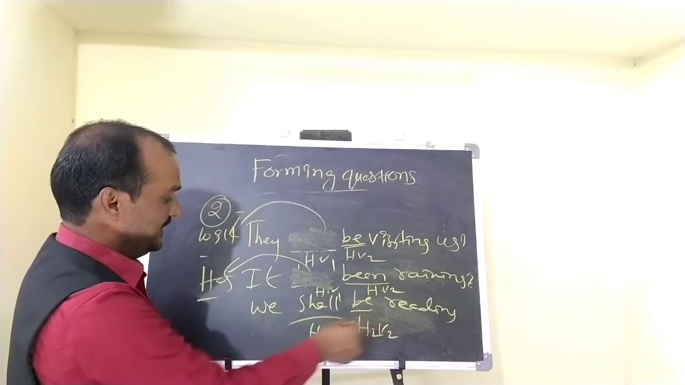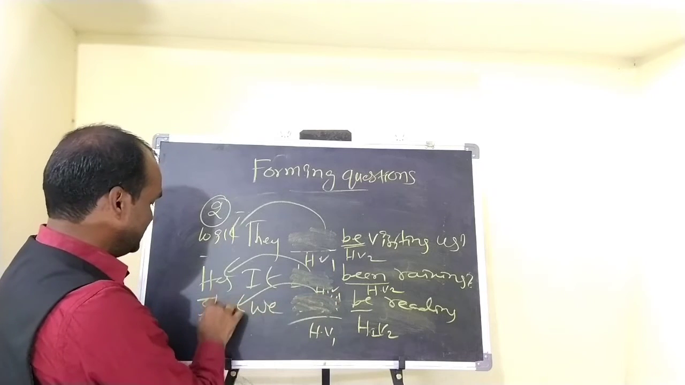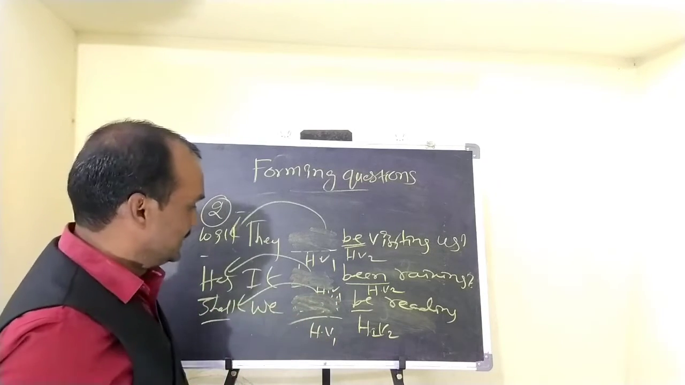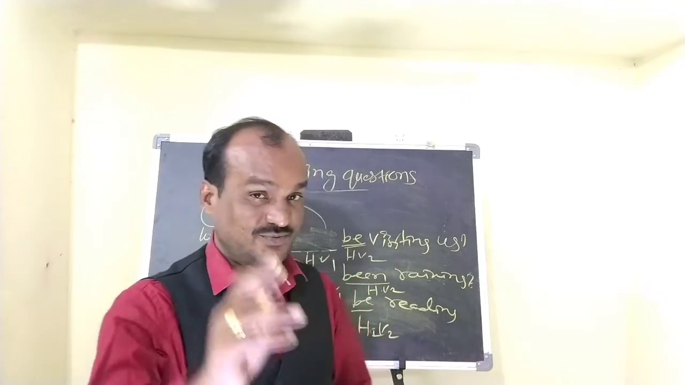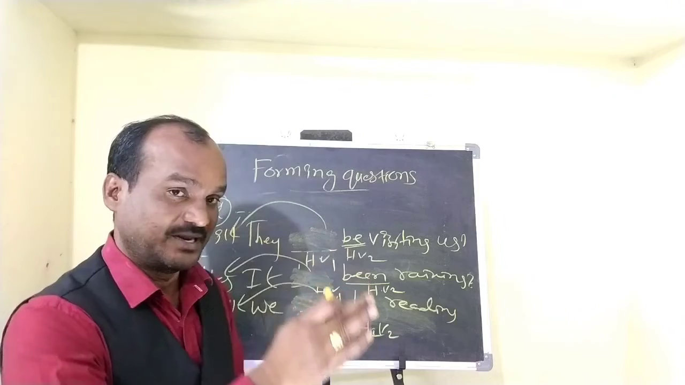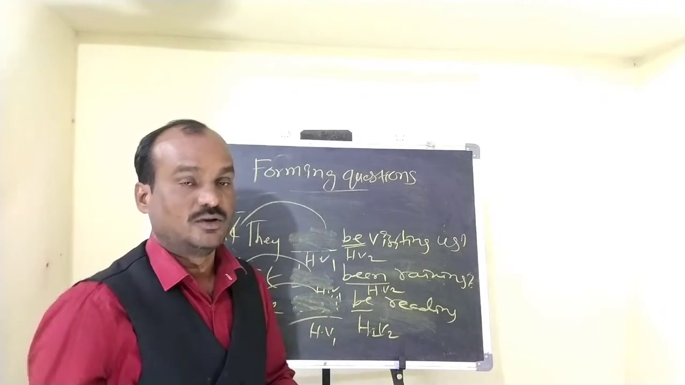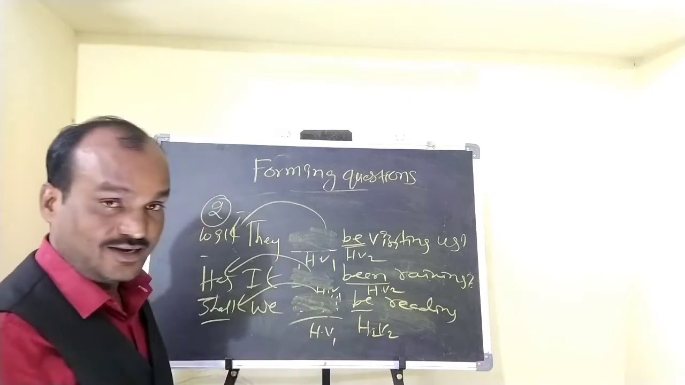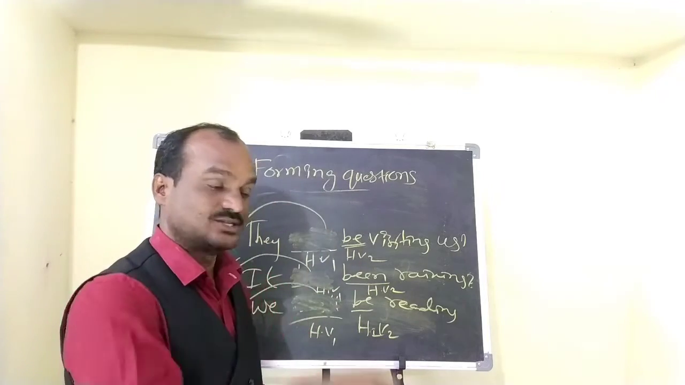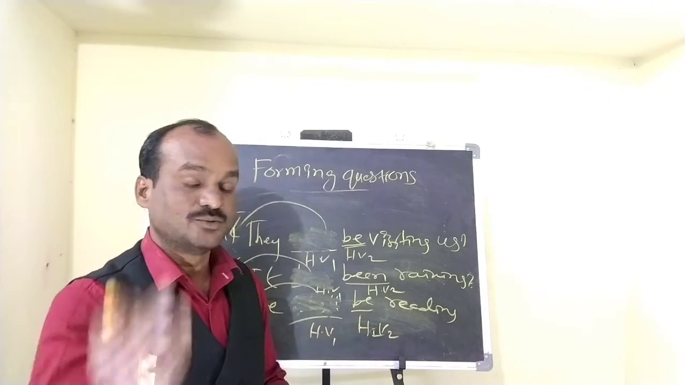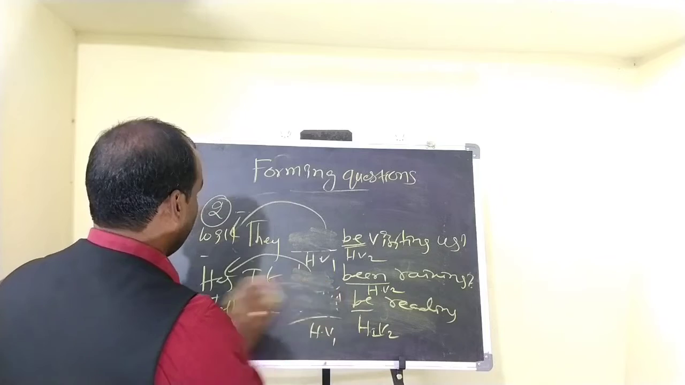Next, we shall be reading. Shall we be reading? So place this helping verb before the subject. So this is the second way. The first way is, if there is only one helping verb, we can place that helping verb before the subject in order to change a positive statement into an interrogative one. And the second way, if there are two helping verbs in a sentence, helping verb 1 should be placed before the subject and helping verb 2 remains where it is. This is the second way of forming questions.